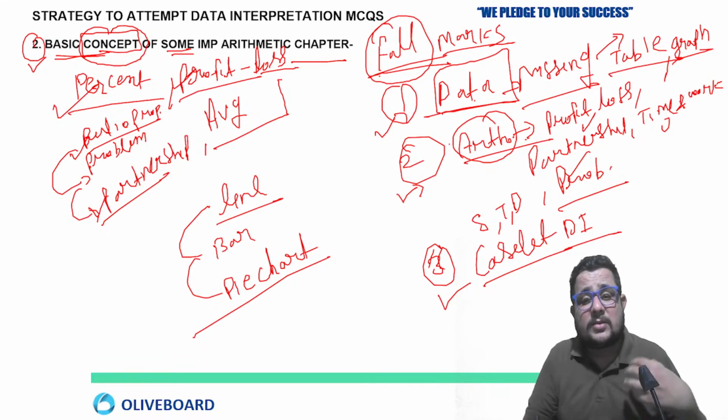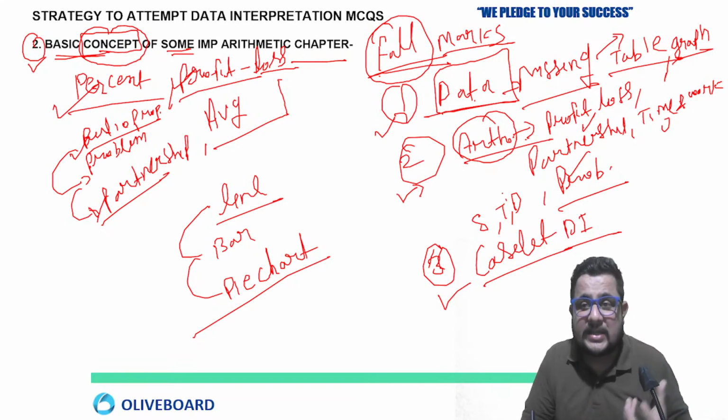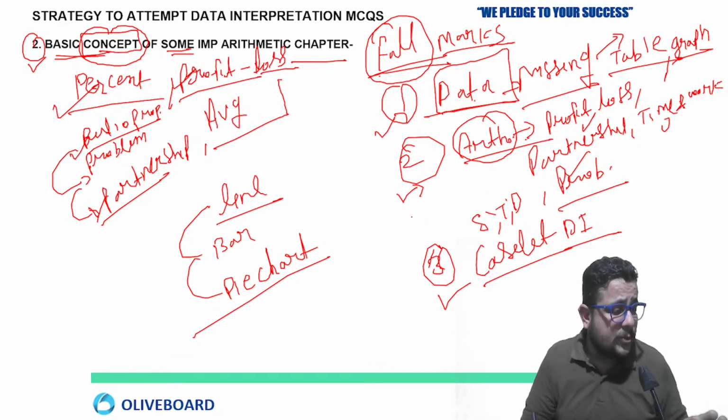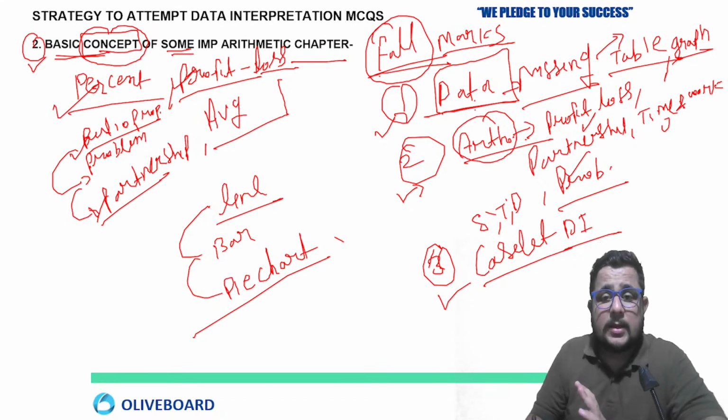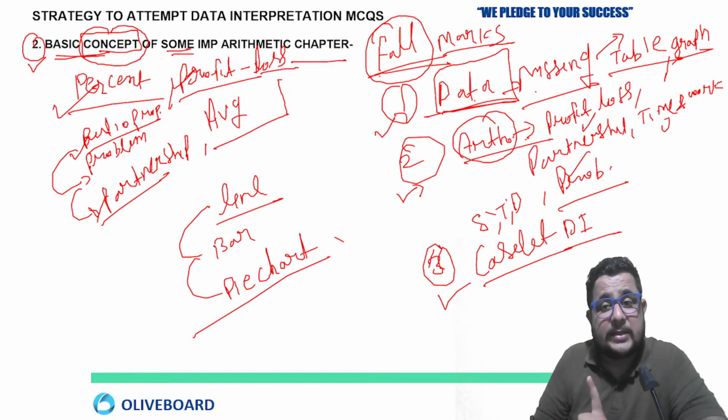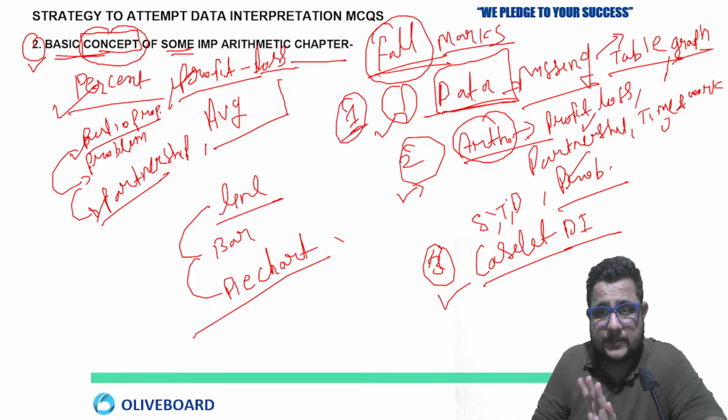In these three types, there will be some variety, missing data, table, graph, all things will be added. So I hope you are getting it well. Mostly, as I said, the data missing type. Why missing data? Because at least there will be one DI based on this missing data. There will be some missing data in a table or whatever the data is given.